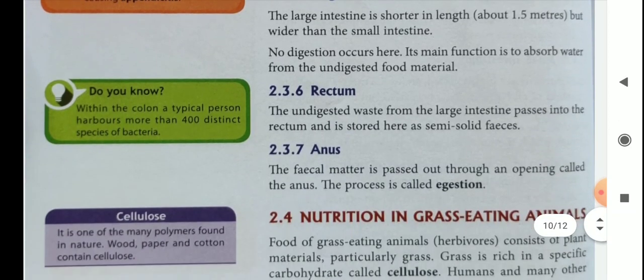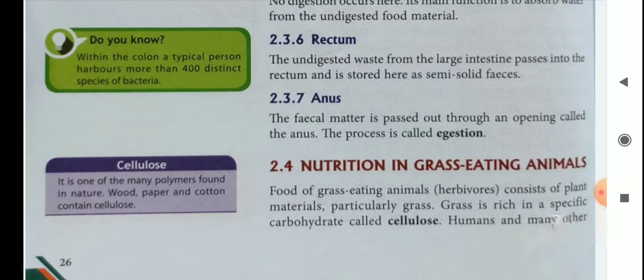Then rectum. The undigested waste from the large intestine passes into the rectum and is stored here as semi-solid feces. Then the last one is the anus. The fecal matter is passed out through an opening called the anus. The process is called egestion. Okay.